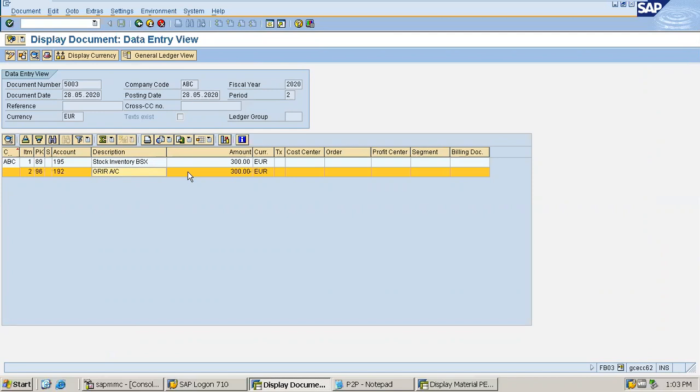We are receiving goods, hence stock is being increased, that is why stock is being debited, and the GRIR is nothing but goods received invoice received account, which is an interim account which appears in the GR posting, and again appears in invoice posting with the opposite indicator. That means here it is credited, and while doing the invoice it would be debited.